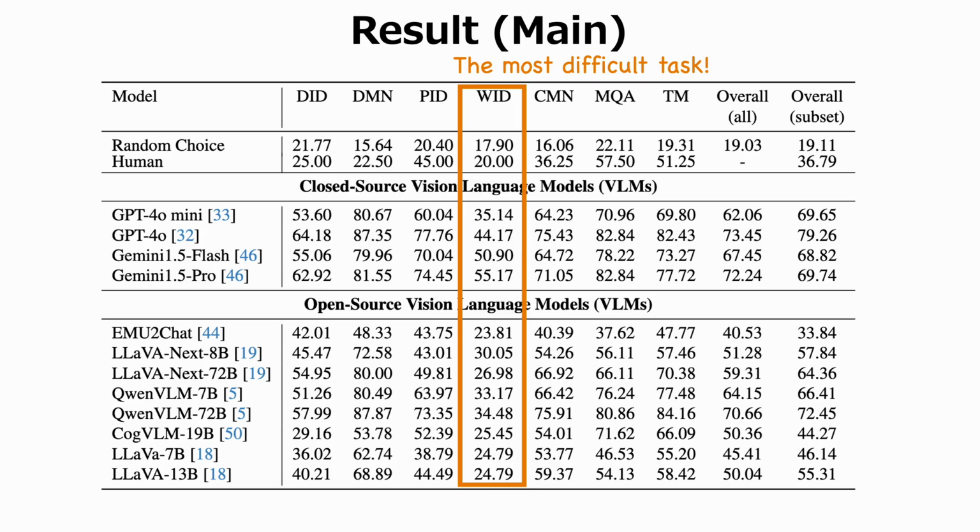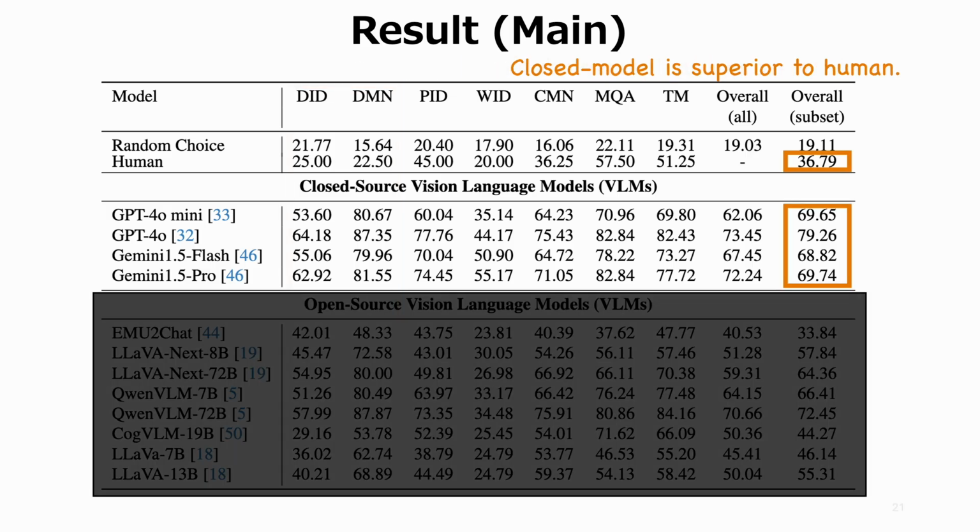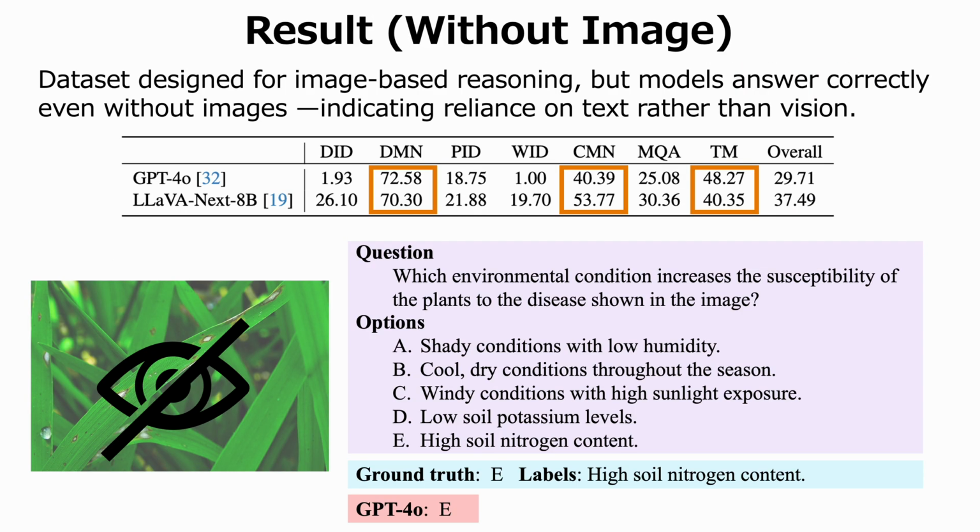The most difficult task is weed identification, WID. This suggests that the knowledge about weeds is not as fully trained as that of crops. Disease identification, DID results, tend to be lower than those of disease management, DMN. This means that VLM models can gain contextual information, but there is still room for perceptual improvement. Compared with human scores, the closed models performed better than humans. Although this dataset is designed for image-based reasoning, models can sometimes answer management tasks correctly, even without seeing the images, suggesting reliance on textual patterns rather than true visual understanding.